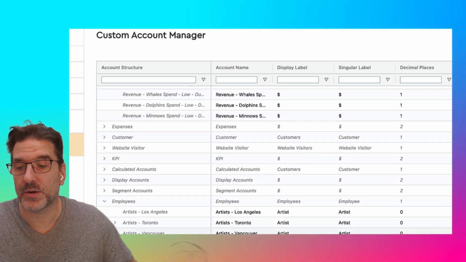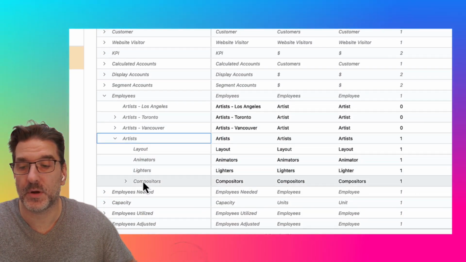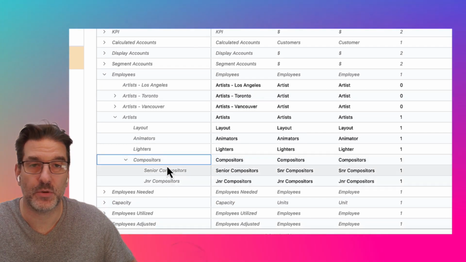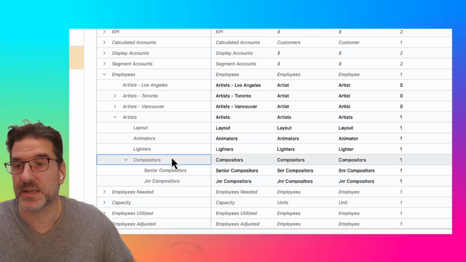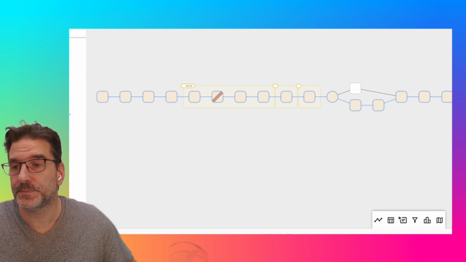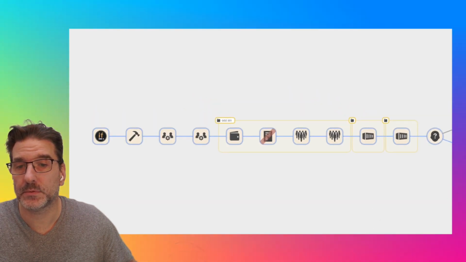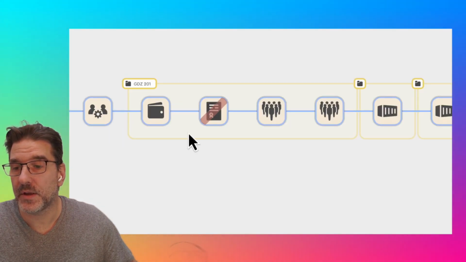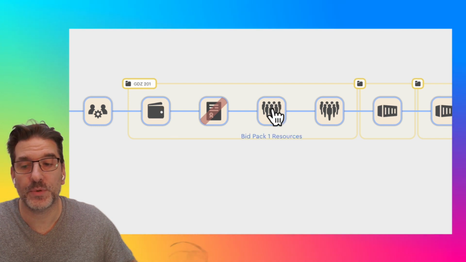So I can look at all of my artists, layout, animators, lighters, and compositors, and I can even drill down into their experience levels at the same time here. Let's go back to our model. So in our model here, we have that income that's coming in, and now I have a resource event.